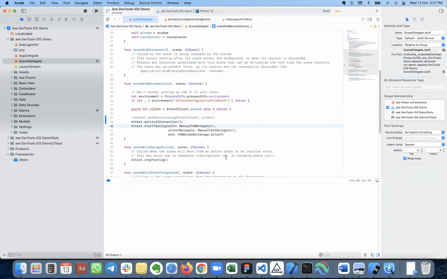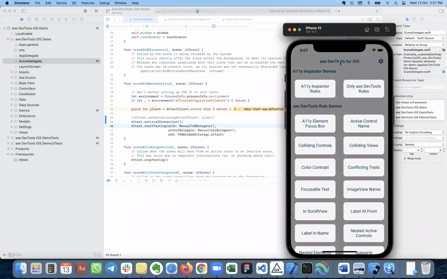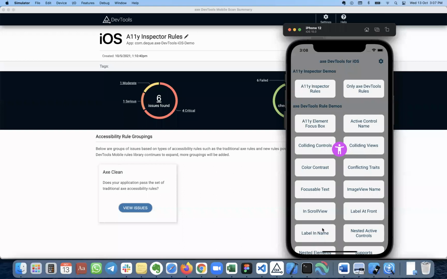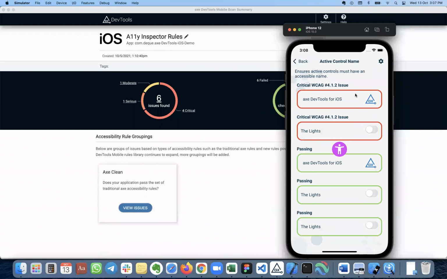Before that, make sure your accessibility inspector is on, like I'm showing here in my taskbar. So this is the simulator I'm using, and let me go to the dashboard as well. This is my demo application. It is just a demo application, so imagine your own application in this place. Let me go to a particular screen, and then I want to run an accessibility check on it.